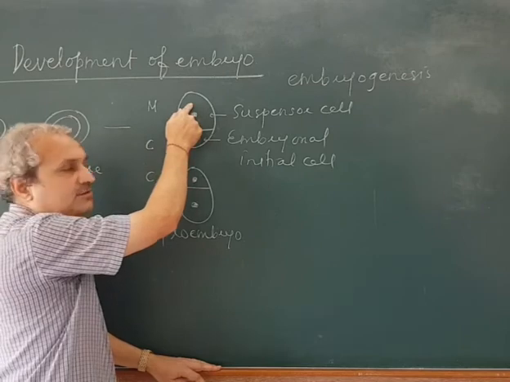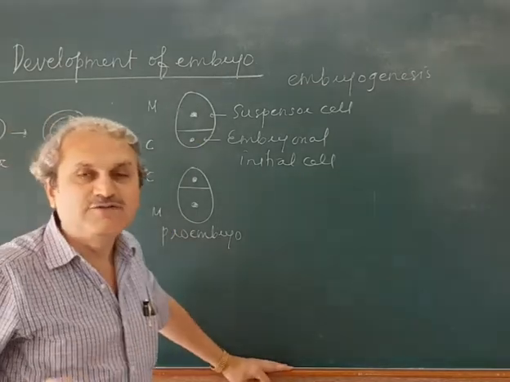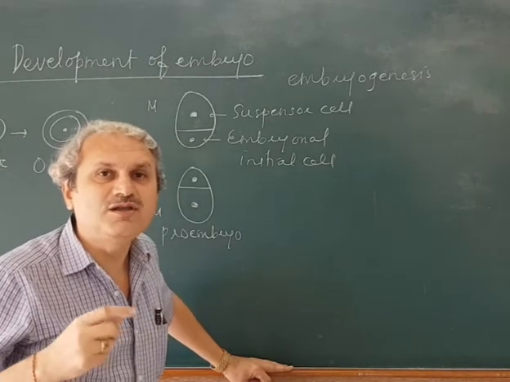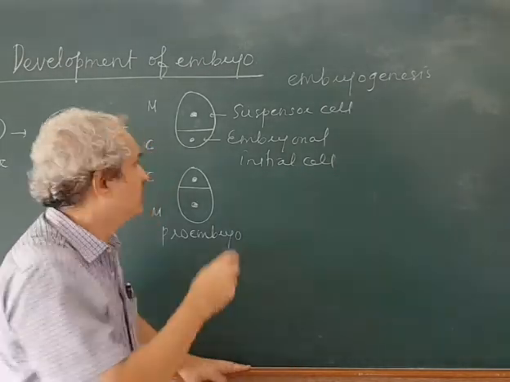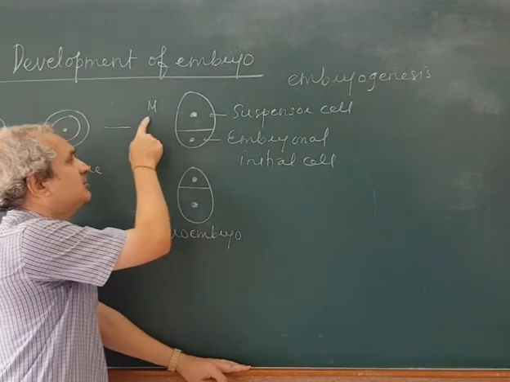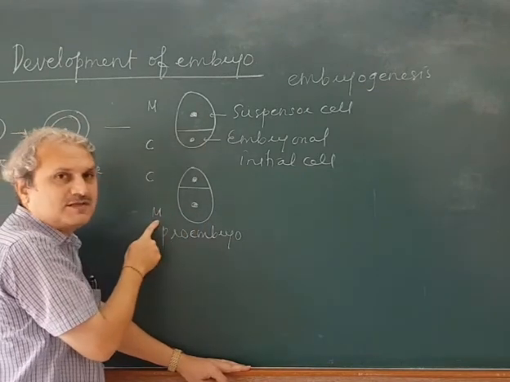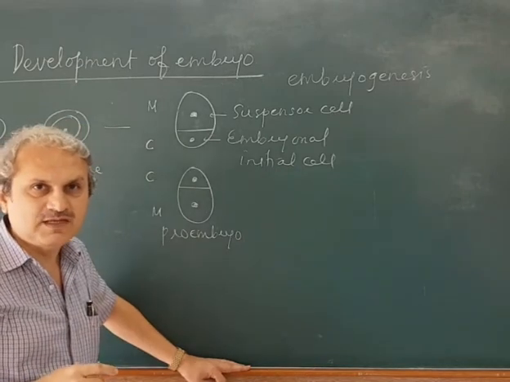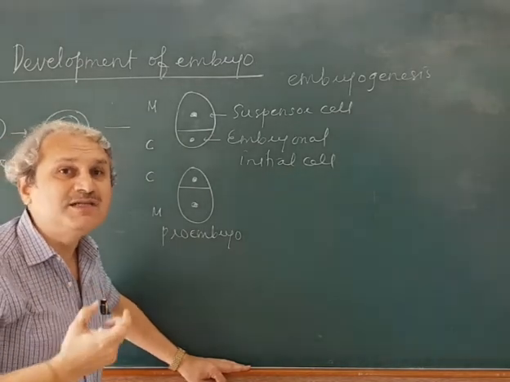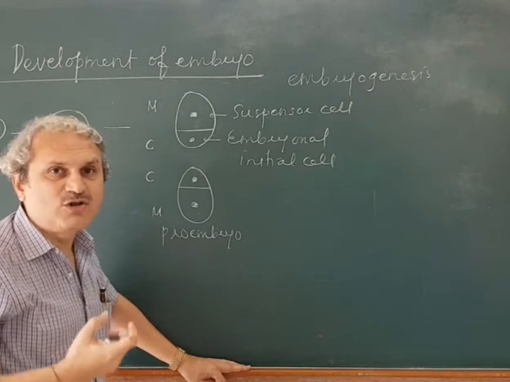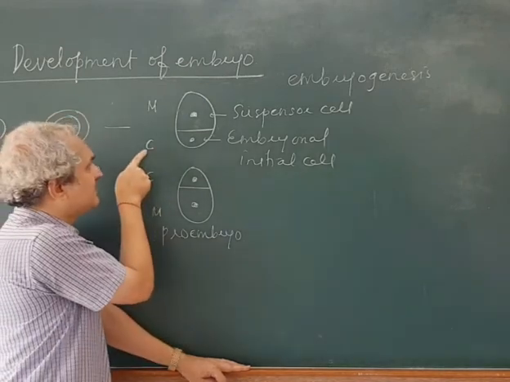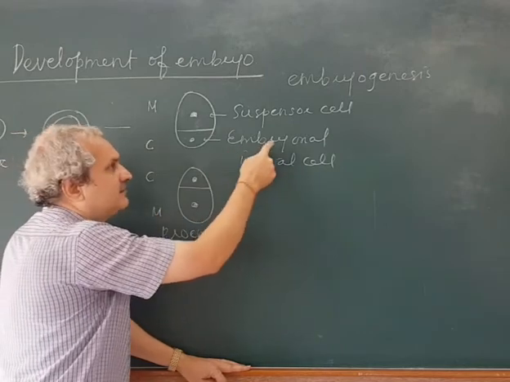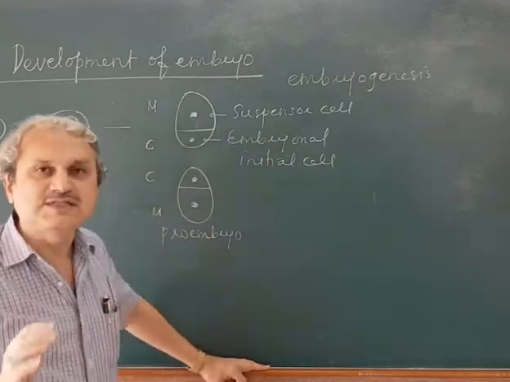Is that clear? This oospore under favorable condition divides transversely into a large basal cell towards the micropylar end, called the suspensor cell, and a small terminal cell towards the callosal end, which is called the embryonal initial cell.